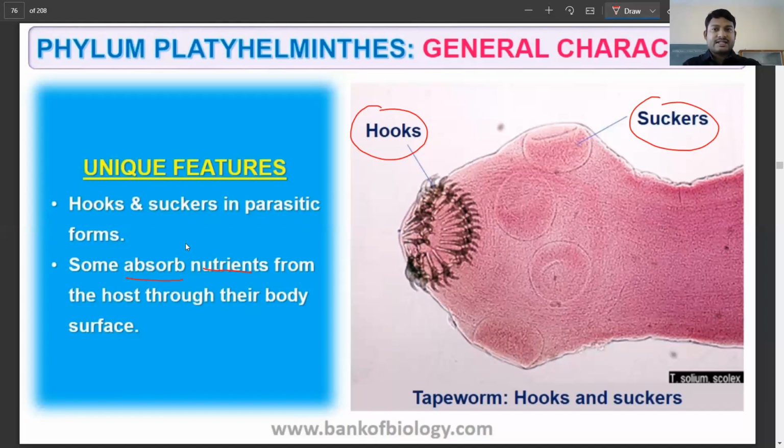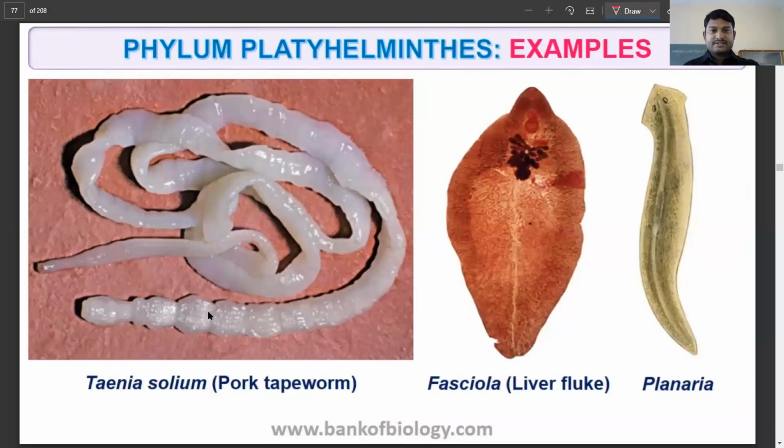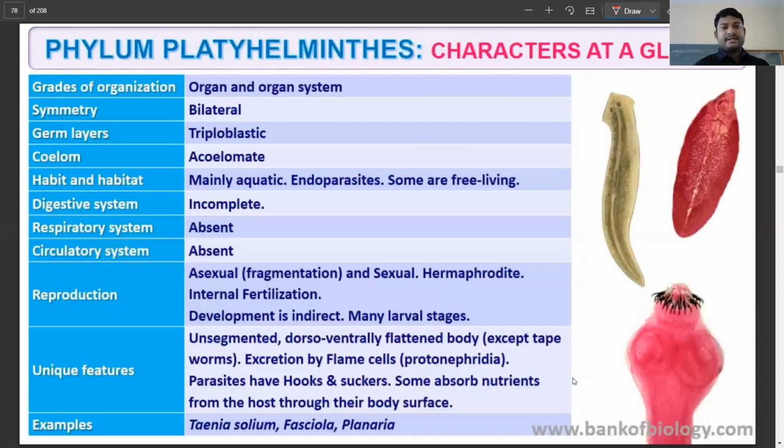That is why in these organisms, they need not have an extensive digestive system because they are only getting the food. So examples, we are going to have the Taenia solium, right? Tapeworm. Then you have the Fasciola, that is liver fluke, and you are going to have the planaria as the examples, right?